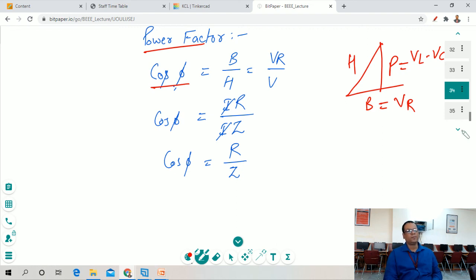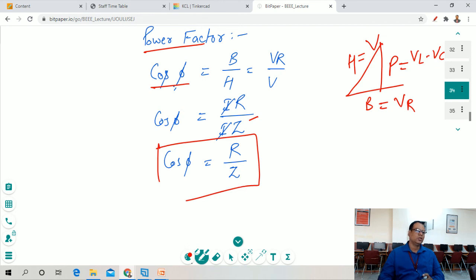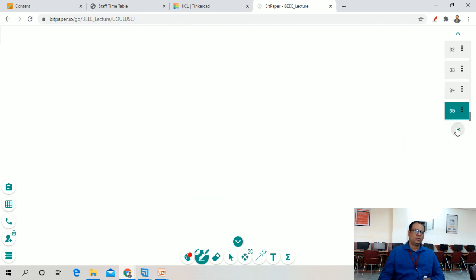Okay, now we put the value for base VR, and we put the value for H, so H is equal to V, which is I into Z, and VR is I into R. So those constant terms are cancelled out, and we achieve the value for cos of phi is equal to R upon Z. So this is all about RL, RC, RLC, and all the basic terms of these AC circuit components.